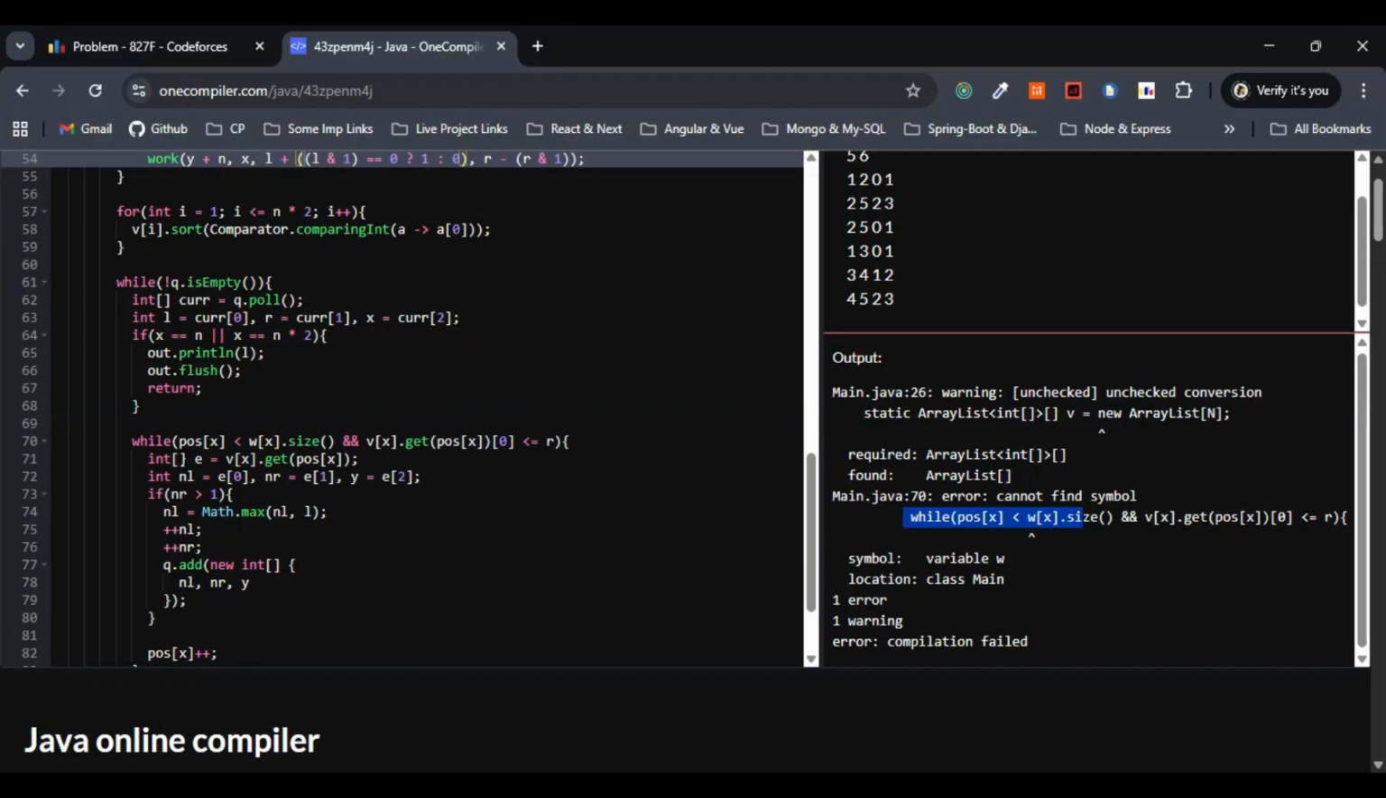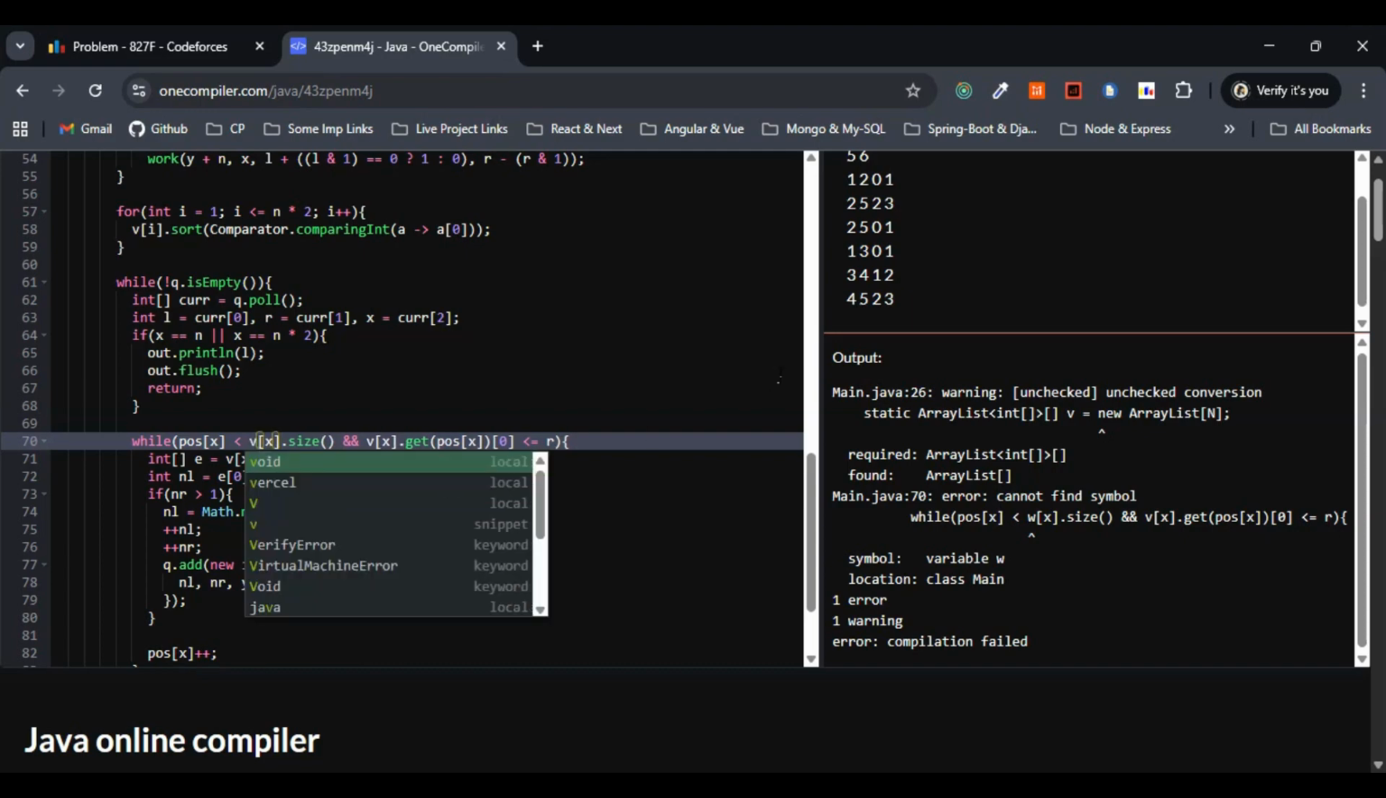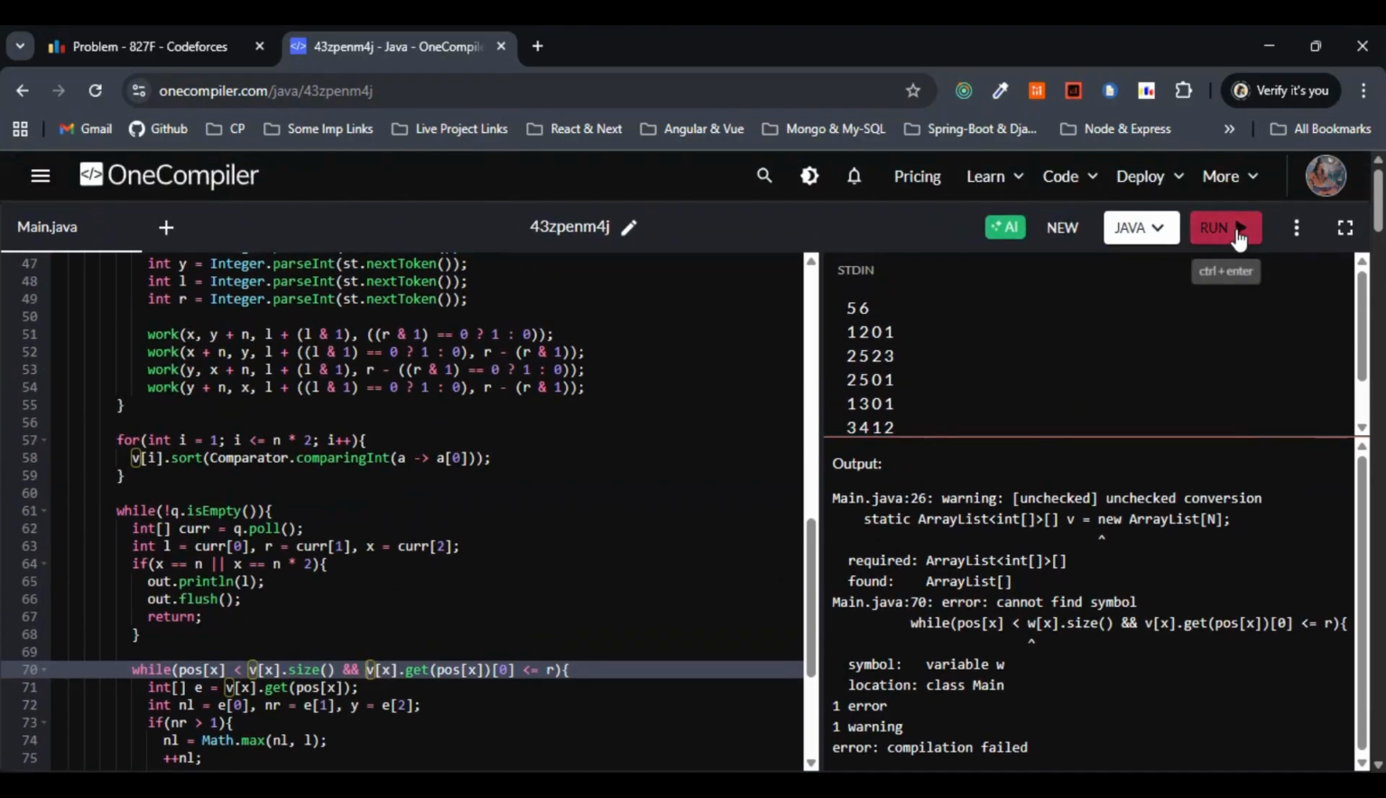While position of x less than W of x dot size we are going with. Right? So let's check the initialization. Position of x we are going with. This is fine. V of x I have given. So W, there is no W at all. So that is the reason. We are going with V, not W basically. Let me run this one.